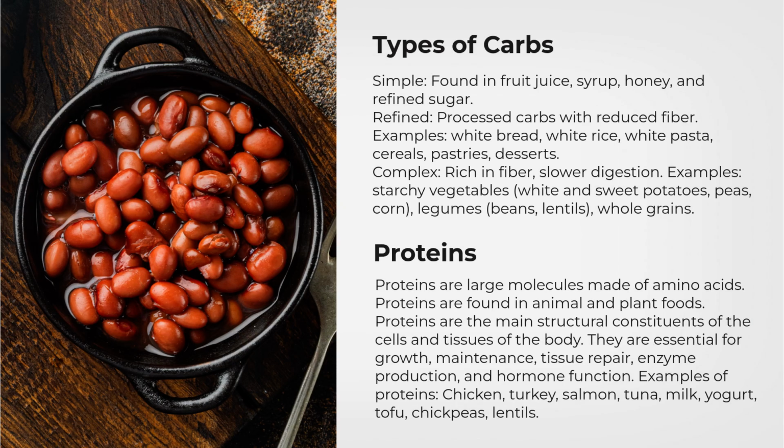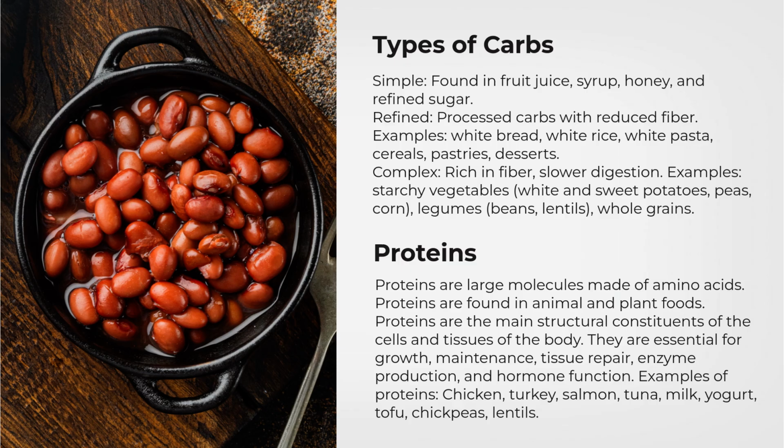Types of carbs. Simple, found in fruit juice, syrup, honey, and refined sugar. Refined, processed carbs with reduced fiber. Examples: white bread, white rice, white pasta, cereals, pastries, desserts. Complex, rich in fiber. Slower digestion. Examples: starchy vegetables, white and sweet potatoes, peas, corn, legumes, beans, lentils, whole grains.